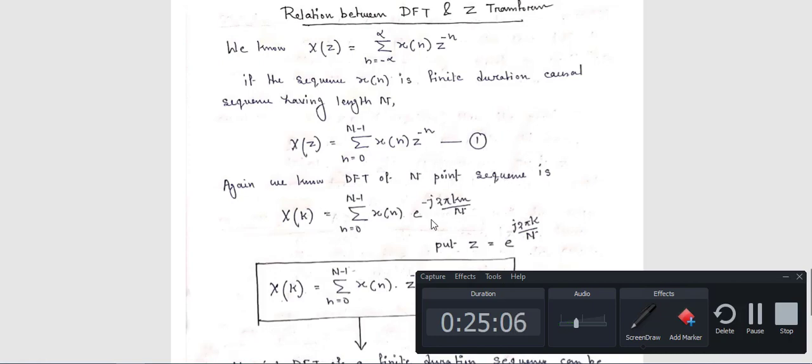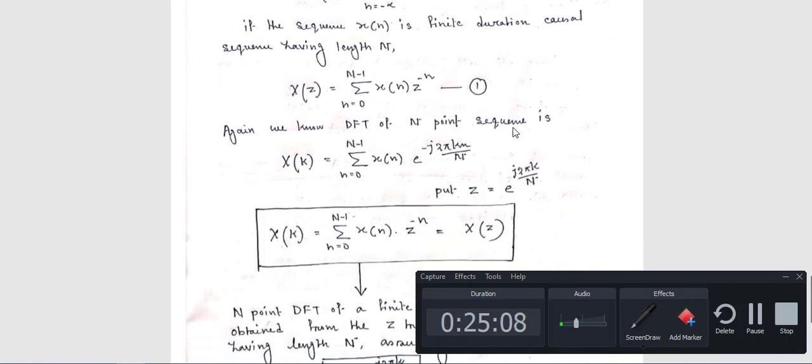Again we know the DFT of an N-point sequence is written with the notation capital X of k. So X(k) is equal to the sum from n equals 0 to N minus 1 of x(n) e to the power minus j 2 pi k n by capital N. What is the capital N? This capital N denotes the number of samples, this small n denotes discrete time, and this small k denotes discrete frequency. Now this is the definition of DFT.